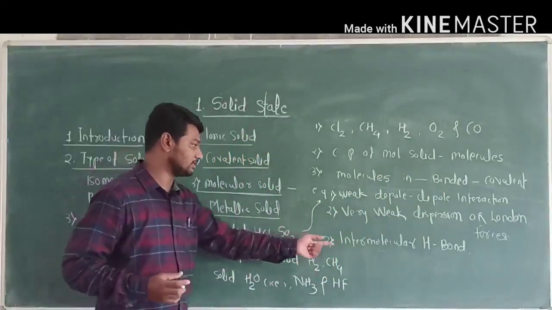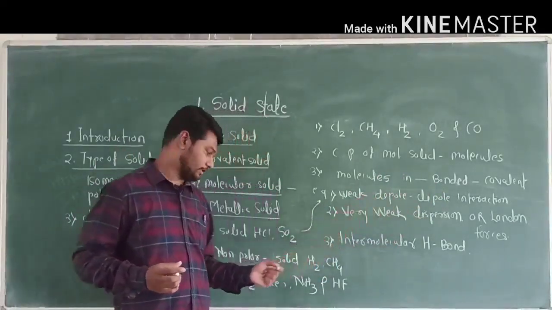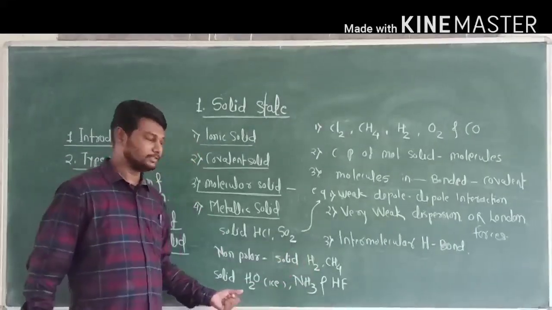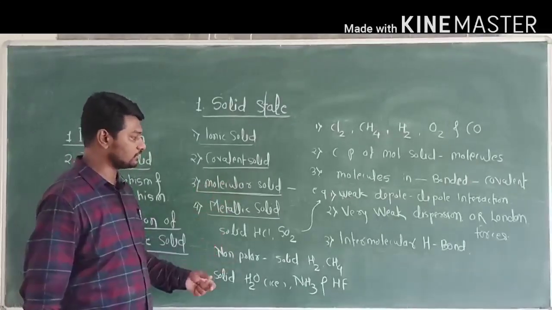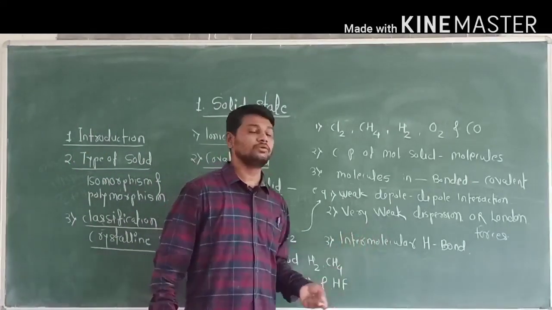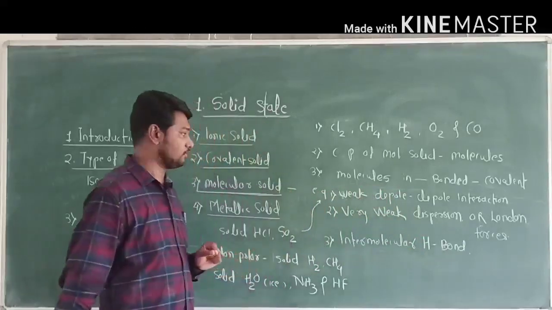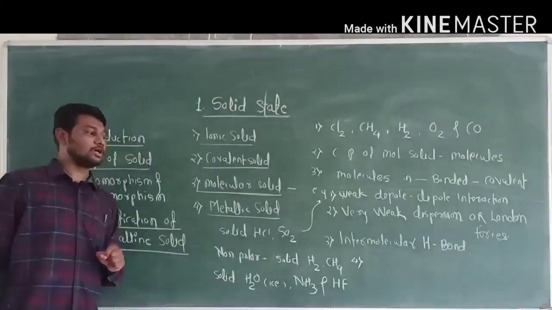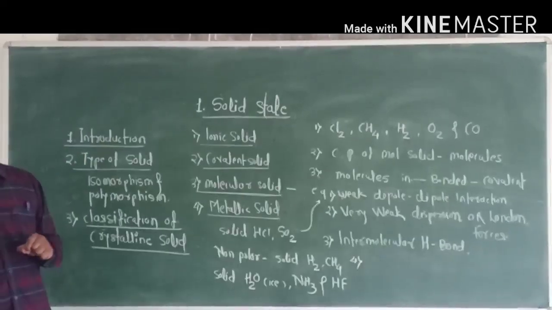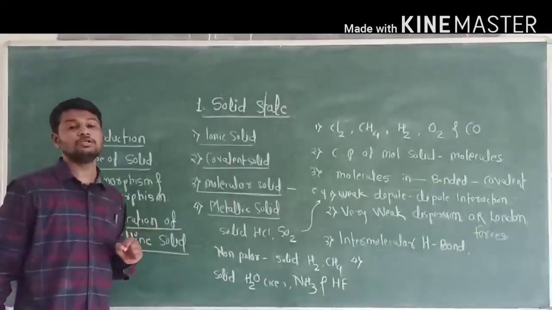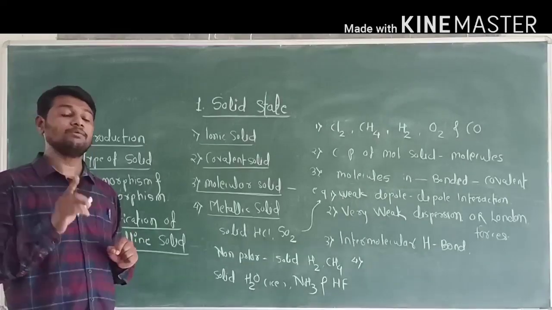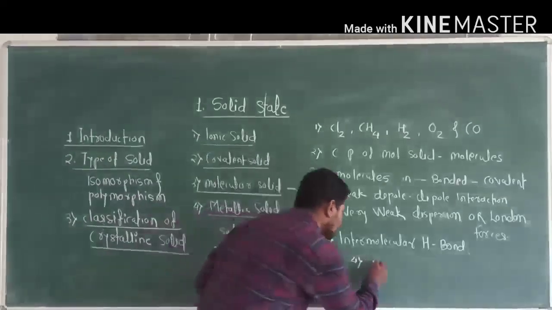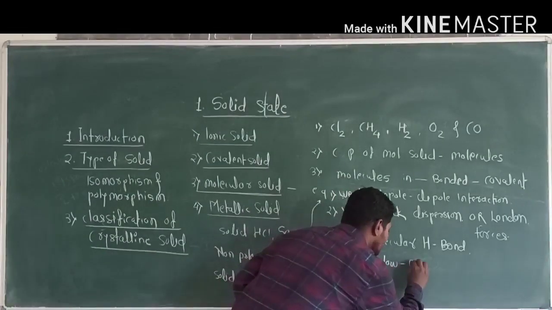And the last one is intermolecular hydrogen bonding. The solid H2O, that is ice, ammonia, hydrogen fluoride are molecular solids, and these molecular solids have intermolecular hydrogen bonding. Okay. Now fourth point is that due to the presence of weak intermolecular forces of attraction, the molecular solid is soft, so they have a low melting point. Okay, they have a low melting point.